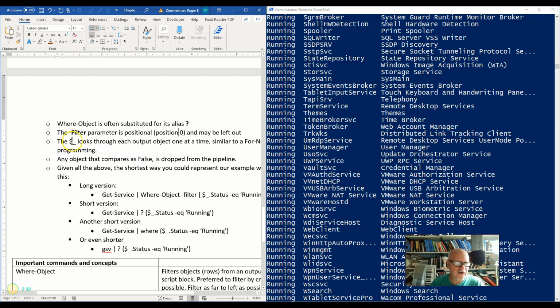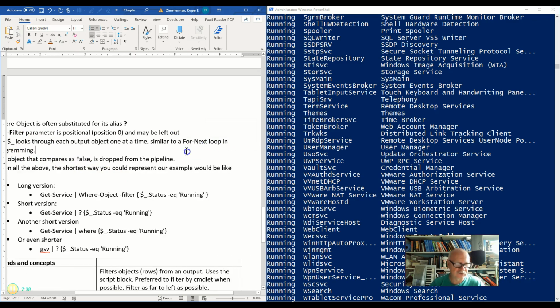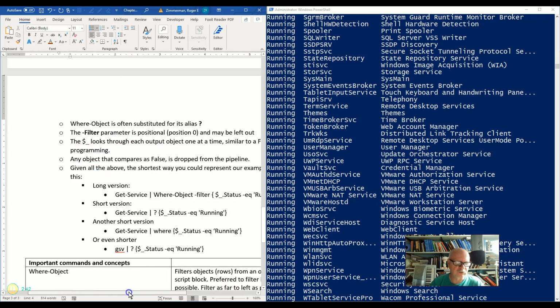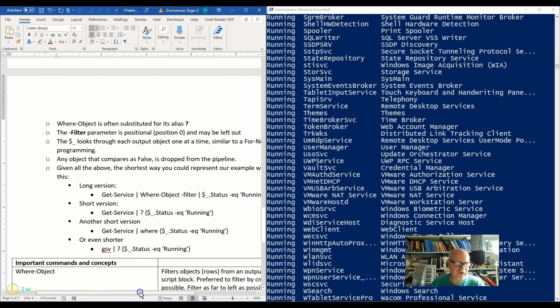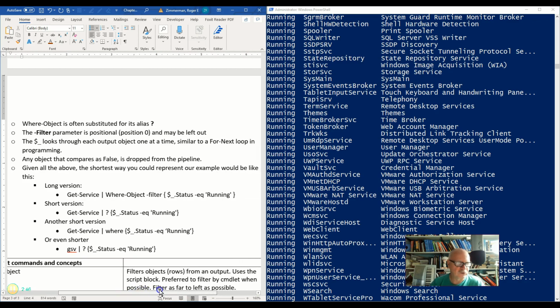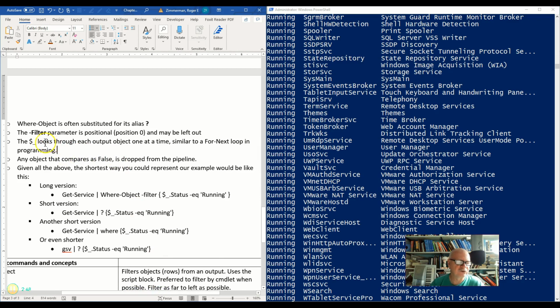The $_ looks at each object one at a time, similar to a for next loop. Now, if you're familiar with programming, you have seen for next loops. If not, then this won't have any meaning to you, but don't worry about it. It just means it's a loop, and as we said earlier, each time it loops through, this represents the current object. Any object that compares as false is dropped from the pipeline. Okay, it should be fairly straightforward.